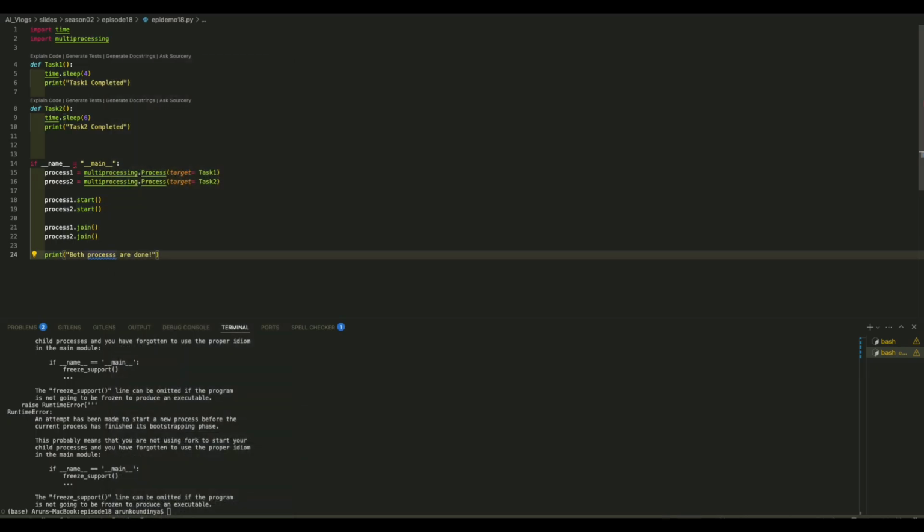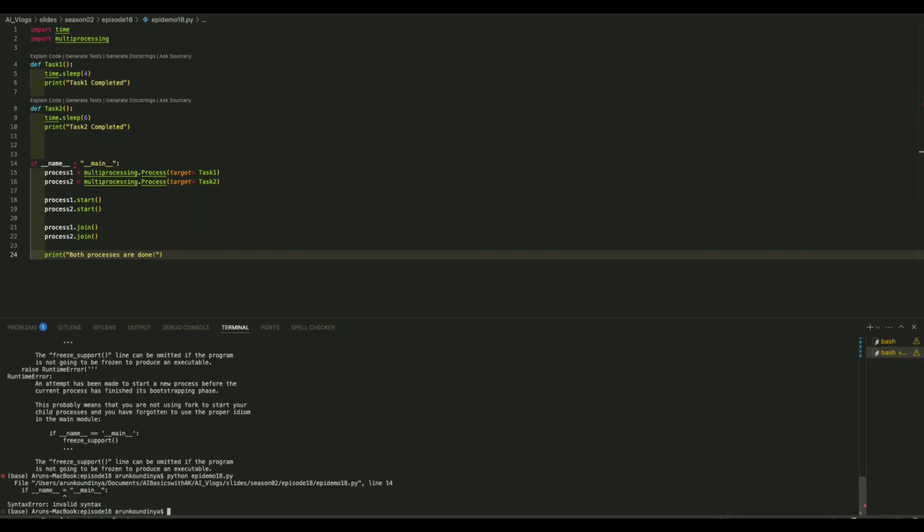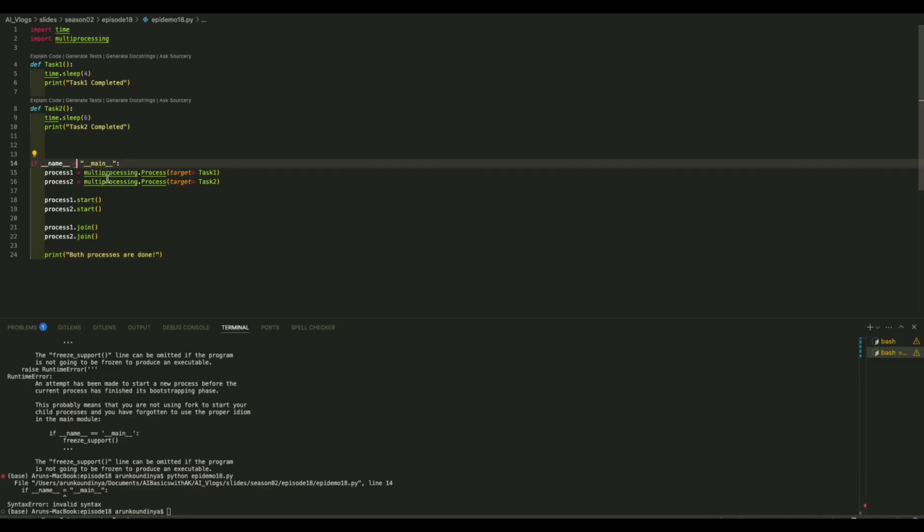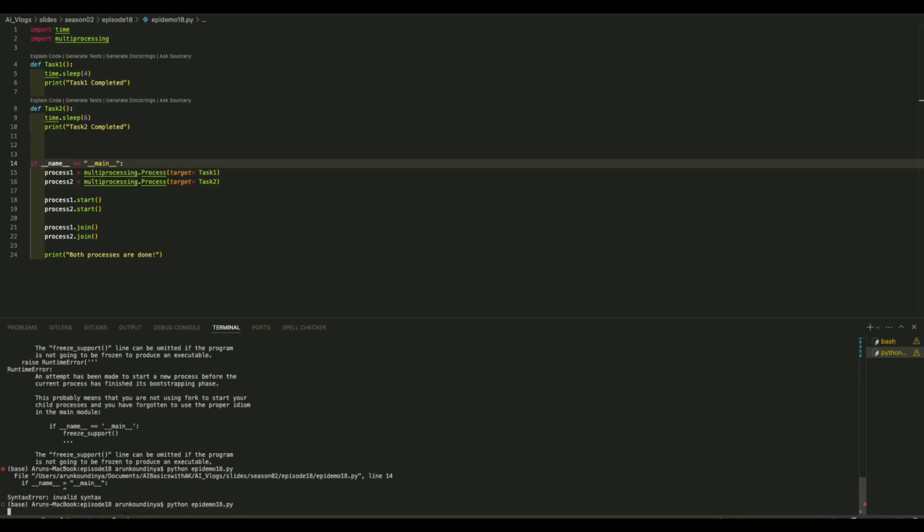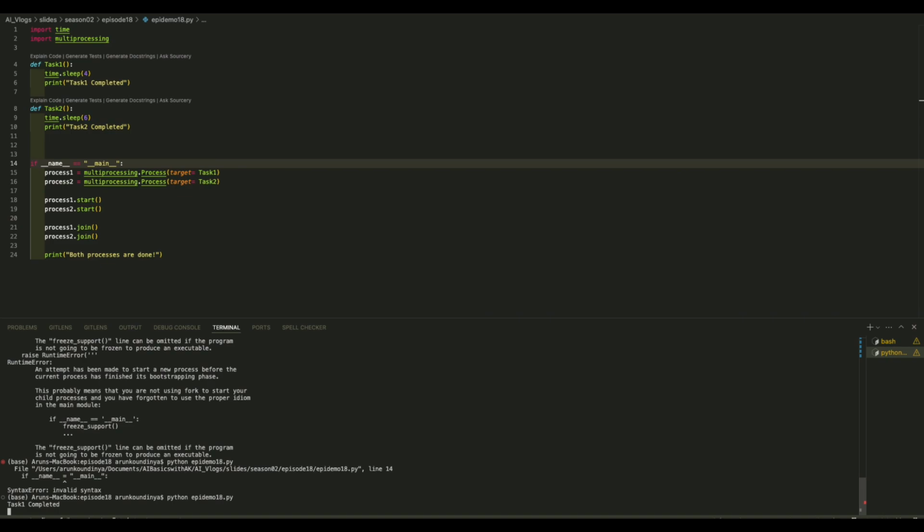So the syntax is almost the same, except in multiprocessing we require it to be run from the main function. Got it? My mistake again, it has to be double equal to always. Now when you run it, it runs in the same way.